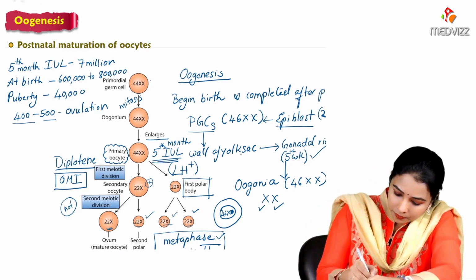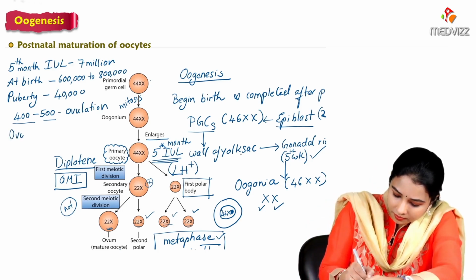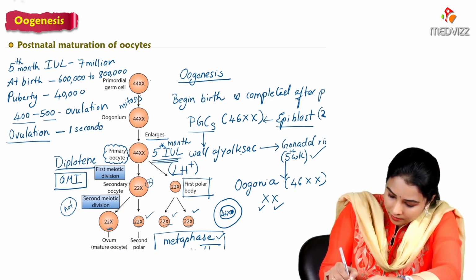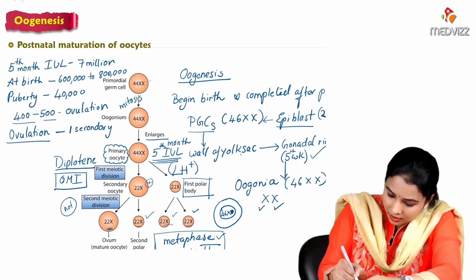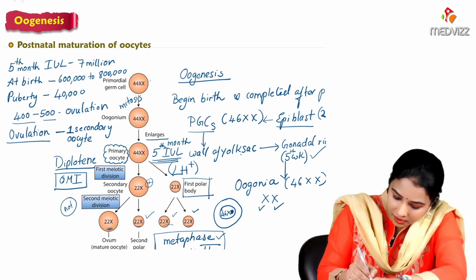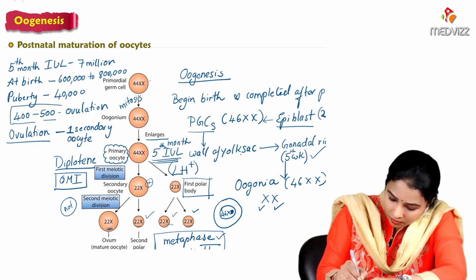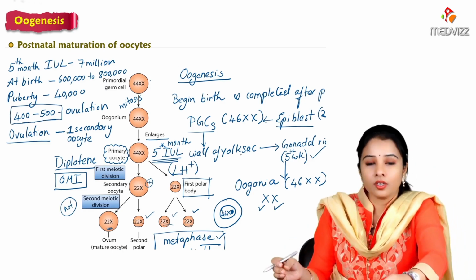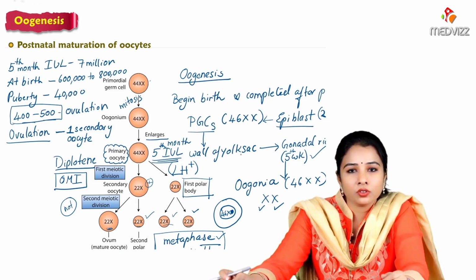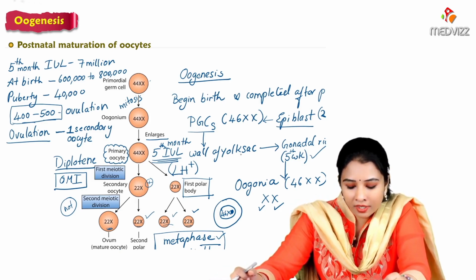During every ovulation, one secondary oocyte, to be specific, is released. So approximately in a woman's life, 400 to 500 primary oocytes undergo ovulation during the complete female reproductive life.